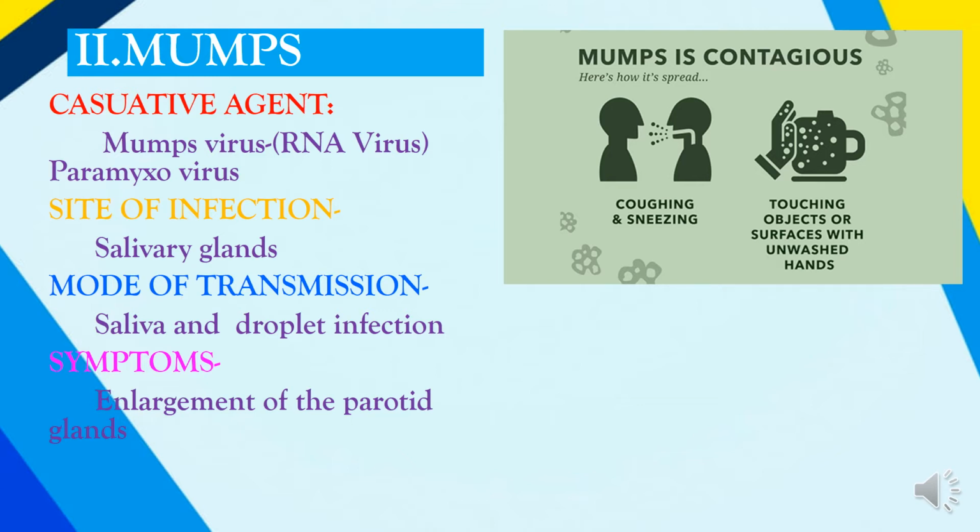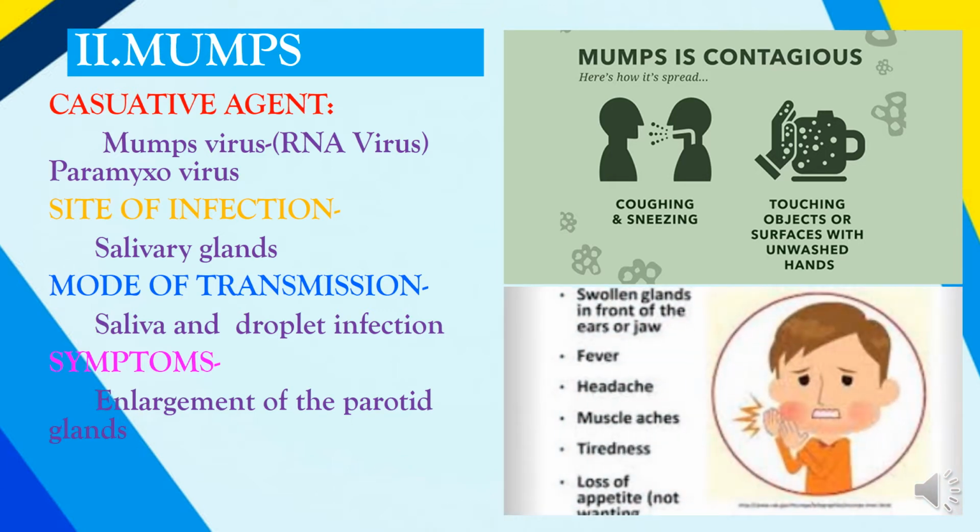The symptoms are enlarged parotid glands. The parotid glands, which are one of the salivary glands, undergo enlargement, resulting in mumps. So you can see the swollen glands in front of the ears and the jaws. The patient experiences fever, headache, muscle aches, tiredness, and loss of appetite.